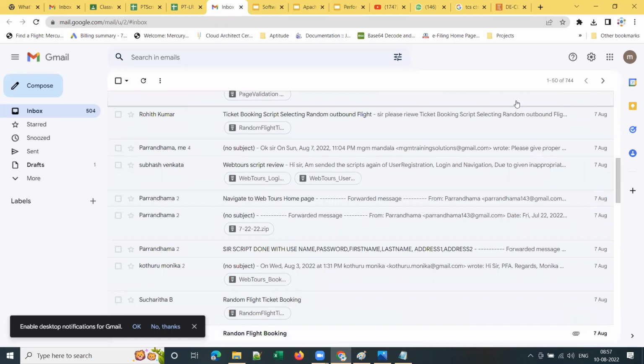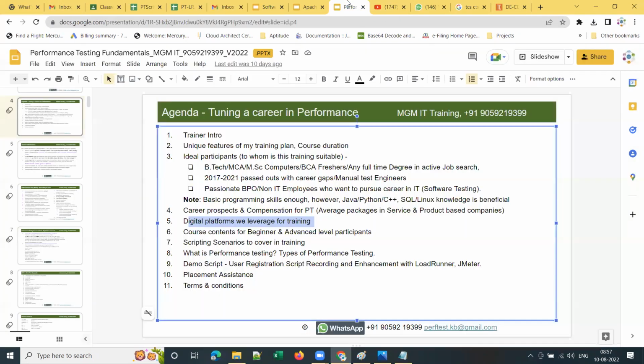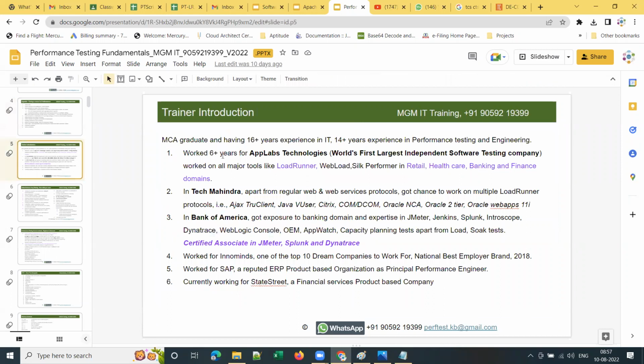And I use one more IT platform to conduct the weekly tests, exams and all, weekly tests and monthly tests. And next, course content for beginner and advanced level participants. Yes, this is one more important thing. Scripting scenarios I already explained. I'll explain what is performance testing and types of performance testing in the next demo session. I'll close after explaining the course contents for beginners and advanced level participants, right?